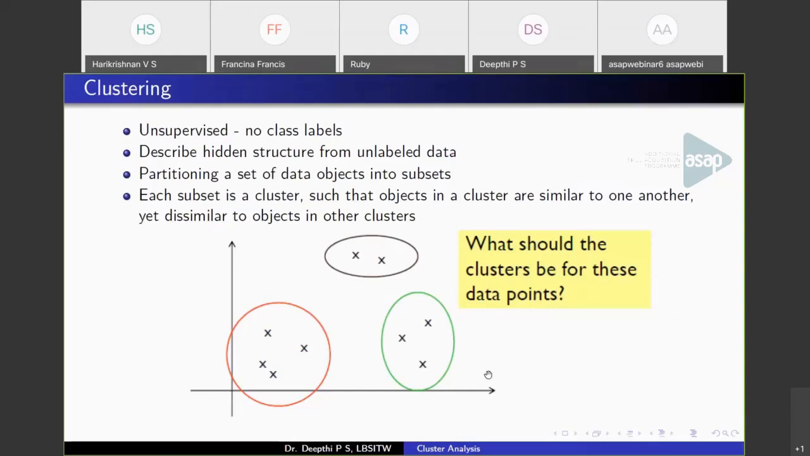Consider the two-dimensional points. You can see these could be the possible clusters. Minimizing the intra-cluster distance, that is the difference between points belonging to a cluster, and maximizing the distance between different clusters is what clustering aims at. Basically it is an unsupervised task because we don't have any class label. We are given just a set of data points and we have to find some hidden structure from these unlabeled data.